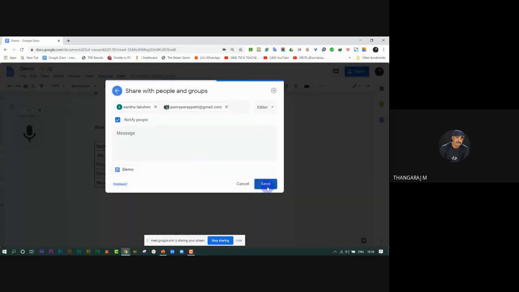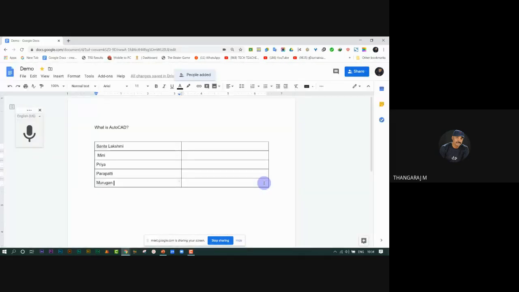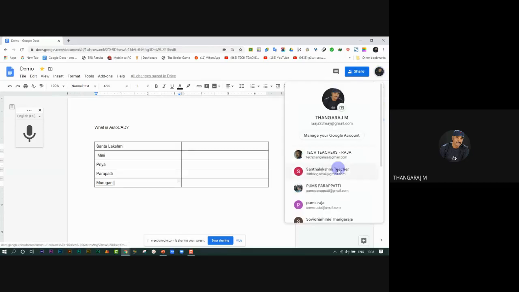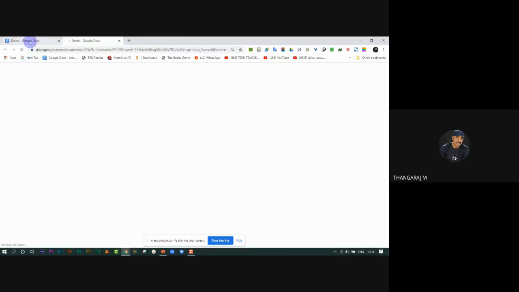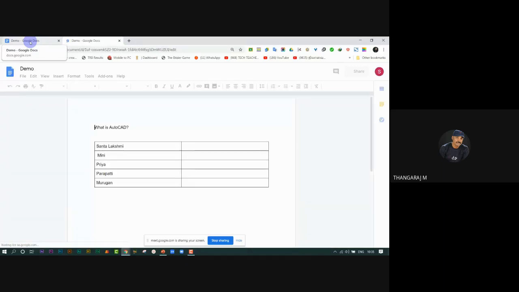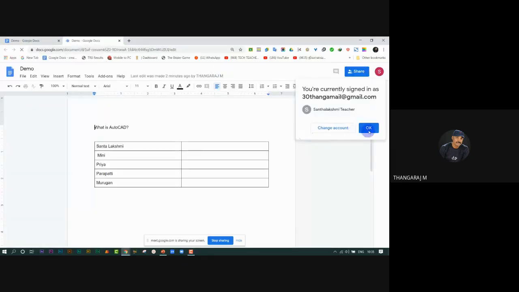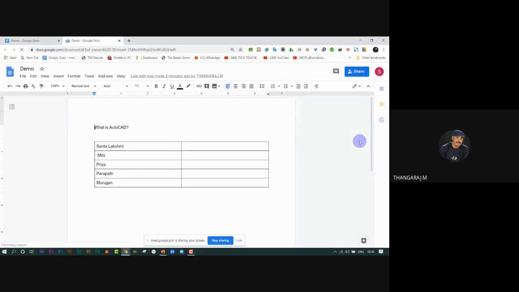Send. Once I give them editing permission, Docs will automatically create a mail and send it to them. Then they can open it and post their comments. Now I go to the student's account. On the student account, I go into the Santalakshmi teacher. Open and okay. Go there and post some ideas.